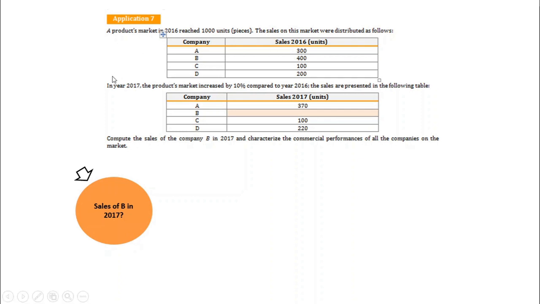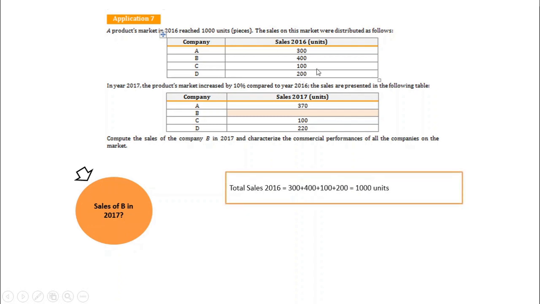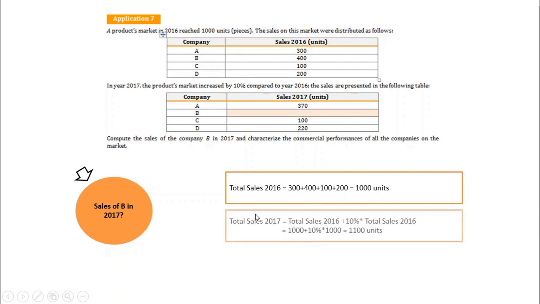Yeah. How? We just have to increase the total sales from the previous year, and we have all the data from the previous year. So we start by computing the total sales in 2016, adding those 4 values, and we are going to obtain 1000 units. Then we are going to increase them by 10%. So the sales in 2017 are going to be 1100 units.